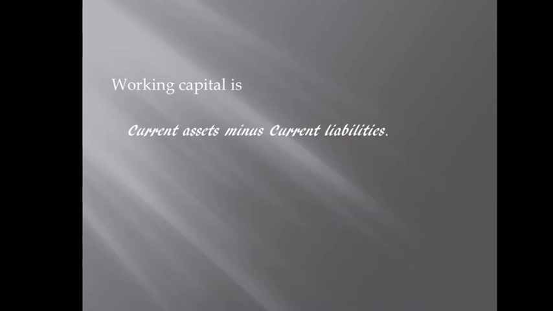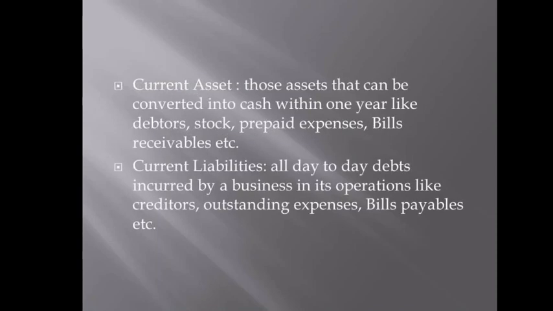What are current assets and what are current liabilities? Current assets are those assets that can be converted into cash within 1 year, like debtors, stock, prepaid expenses, bills receivable, etc. What are current liabilities?